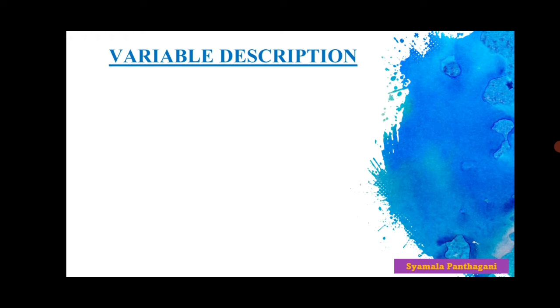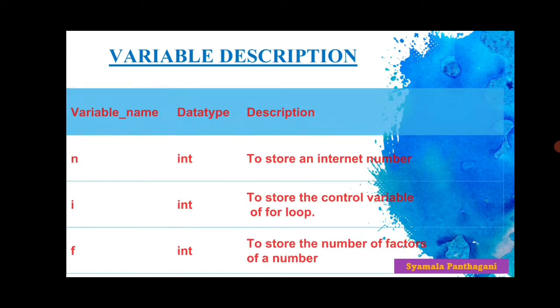Now, this is the variable description. In this program, I have used only 3 variables to write the program. First one is n, that is of data type int, to store an integer number.